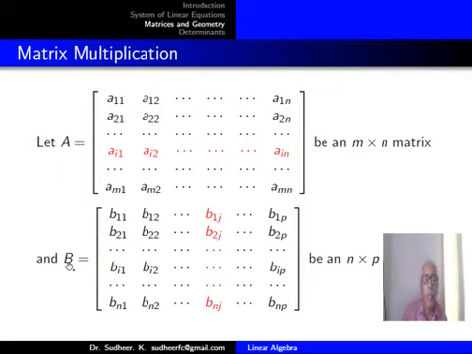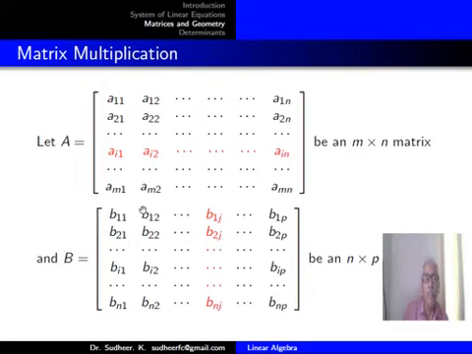And the other matrix B is B11, B12, etc., B1p, and like that up to Bnp. The jth column I am marking in red letters. It's an n by p matrix. So in order to find the matrix product AB, you use the entries of the ith row and jth column: Ai1 into B1j plus Ai2 into B2j plus, etc., plus Ain into Bnj.